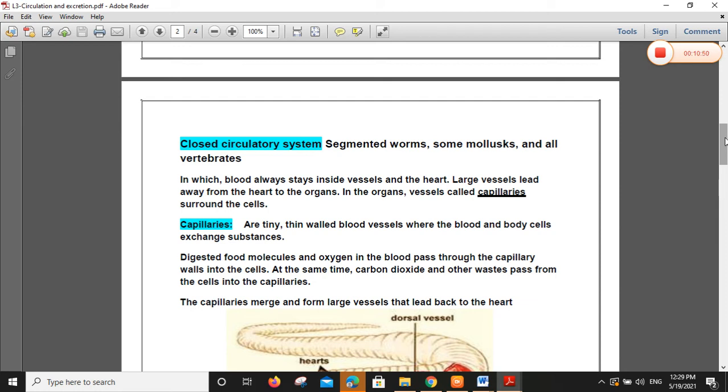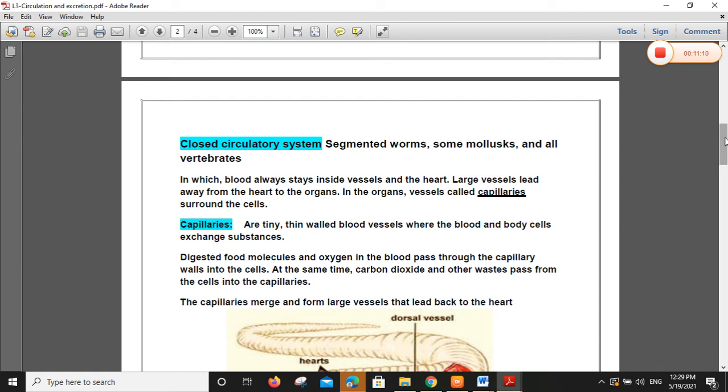The human being, birds, fish, amphibians, reptiles, all these vertebrates have a closed circulatory system. Closed circulatory system means blood moves in vessels, like arteries and veins.